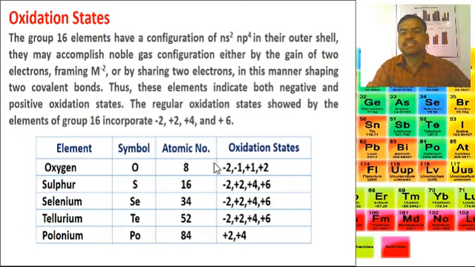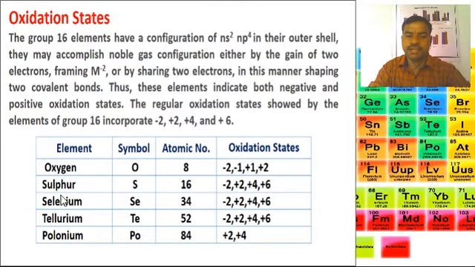Here is the oxidation state of group 16 elements. The general outer electronic configuration of group 16 elements is ns2 np4, and they attain noble gas configuration either by gain of 2 electrons forming M2-, or by sharing 2 electrons, forming 2 covalent bonds. Thus these elements show both negative and positive oxidation states. The regular oxidation states shown by group 16 elements are -2, +2, +4 and +6.